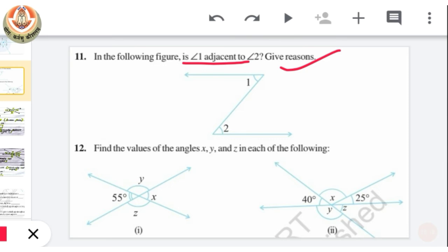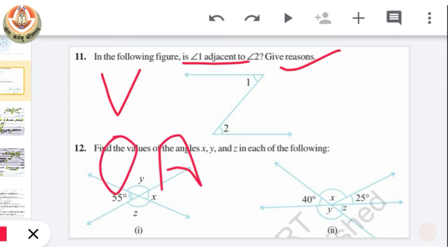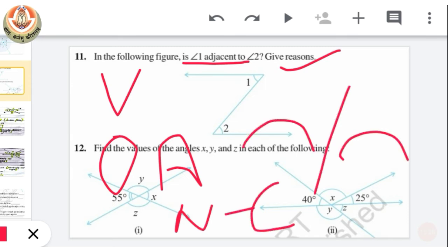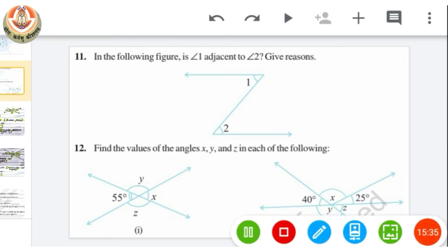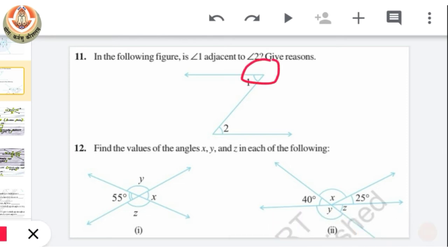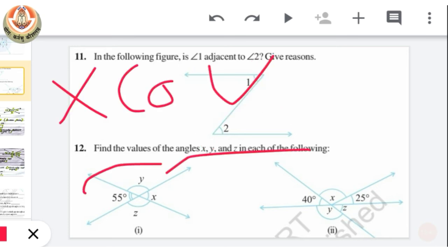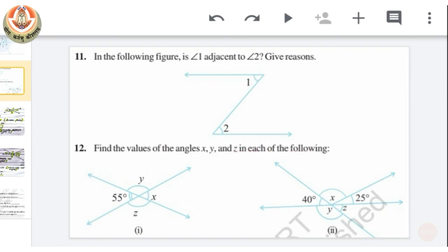The first one is that the vertex should be common. The second one is that one arm should be common. The third one is that the non-common arms should be on either side of the common arm. Okay, so we can see here in case of angle 1 and angle 2, the vertex is not common. Yes, one arm is common, but the non-common arms are not on either side of the common arm. Okay, these should be your reasons. So question number 11 is also your DIY, meaning you can do it on your own because we have discussed it.